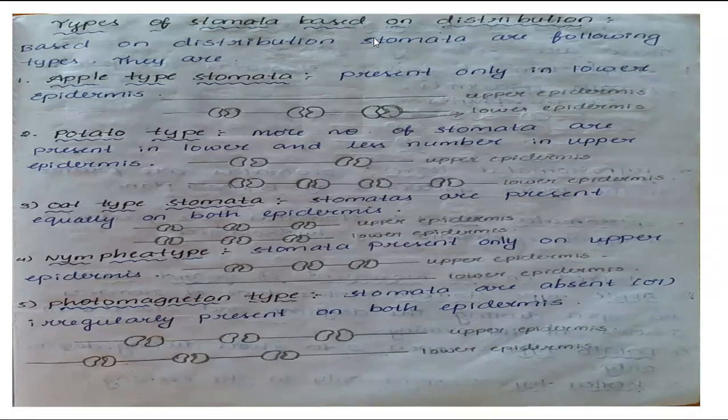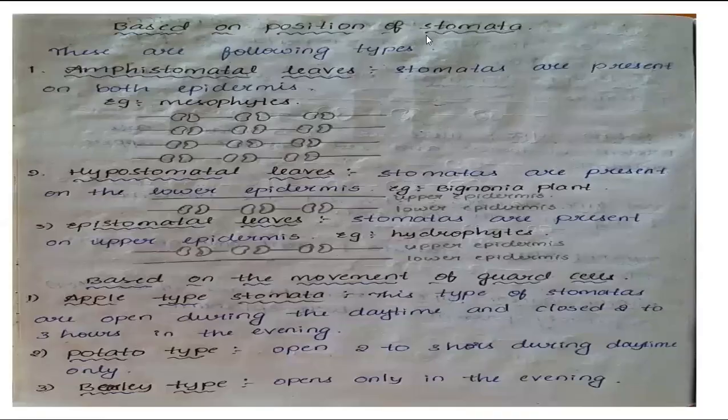Types of stomata based on distribution are mainly five types. One is apple type stomata. Second one, potato type stomata. Third one, oat type stomata. Fourth one, nymphaea type stomata. Fifth one, photomosaiton type stomata. This is based on the distribution.